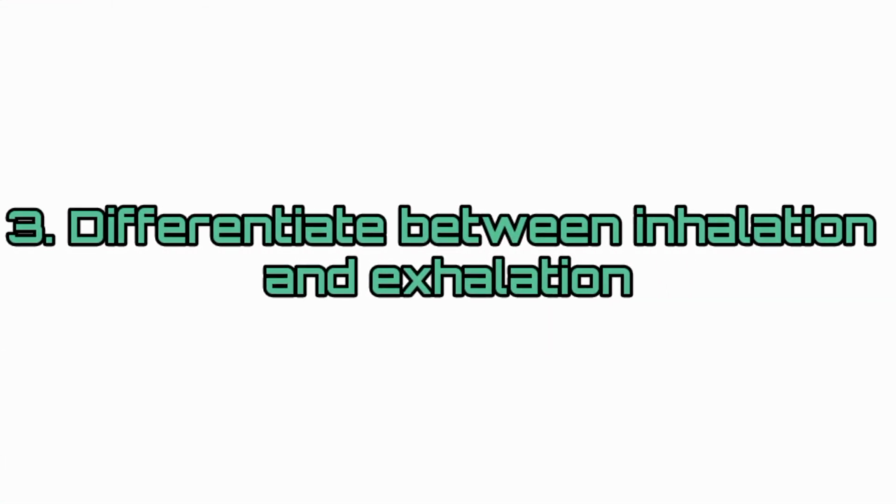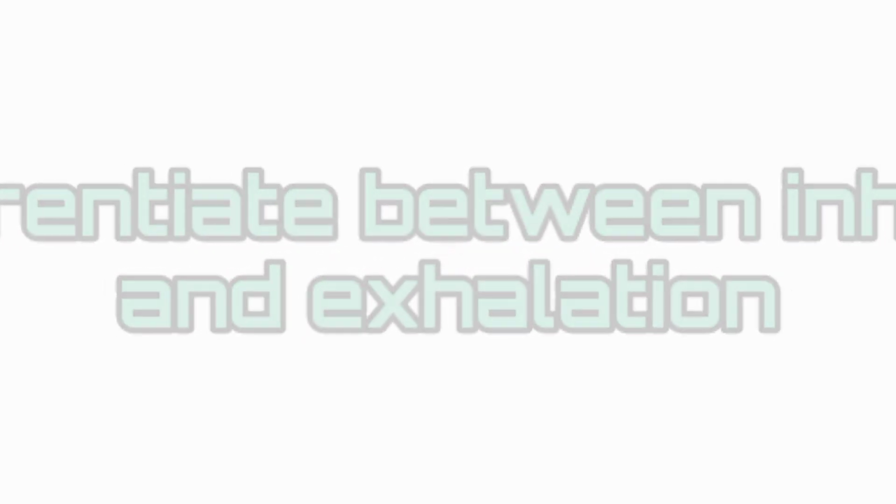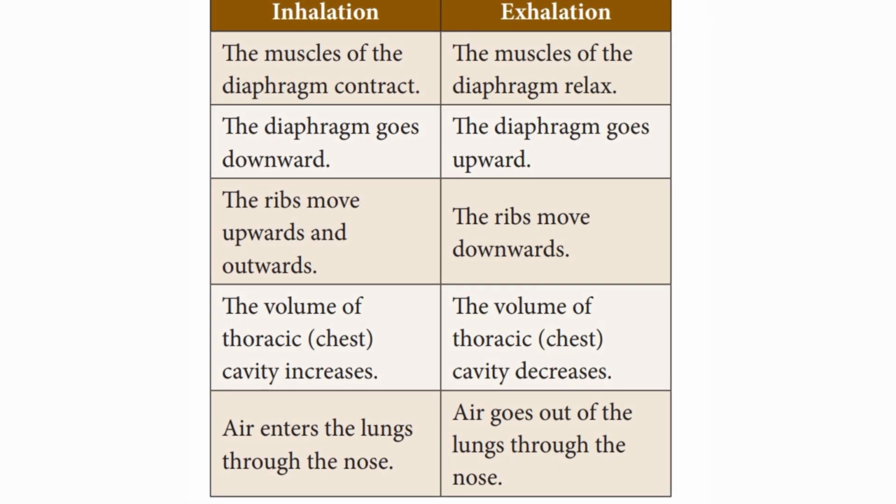Third question, differentiate between inhalation and exhalation. Answer: Inhalation. The muscles of the diaphragm contract. The diaphragm goes downward. The ribs move upwards and outwards. The volume of the thoracic, that is chest cavity, increases. Air enters the lungs through the nose.